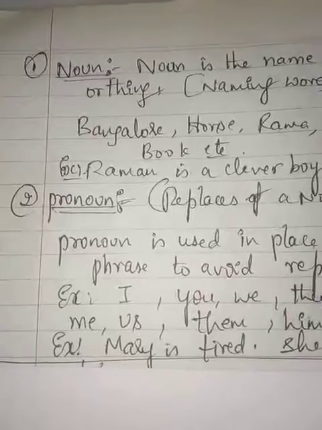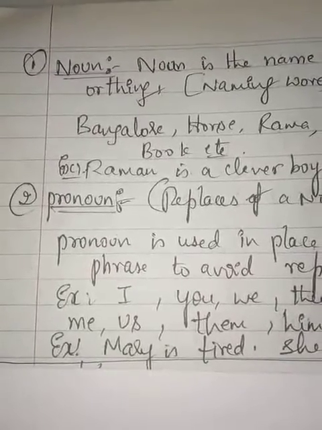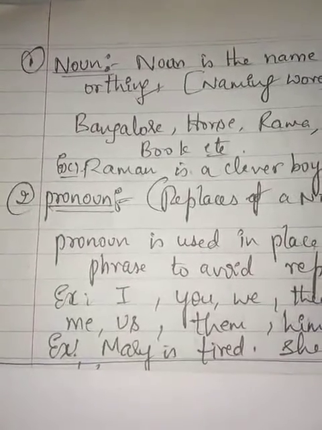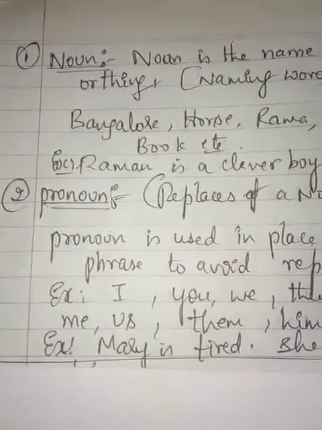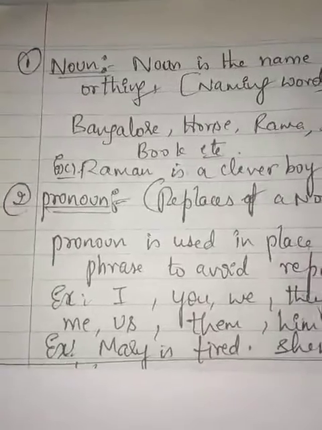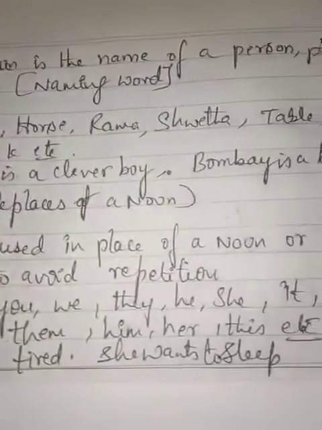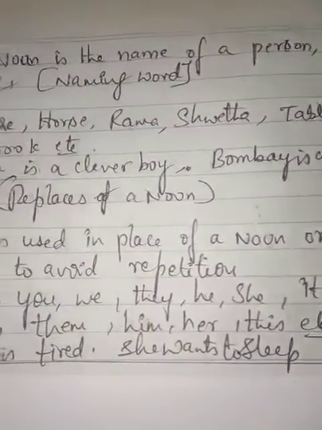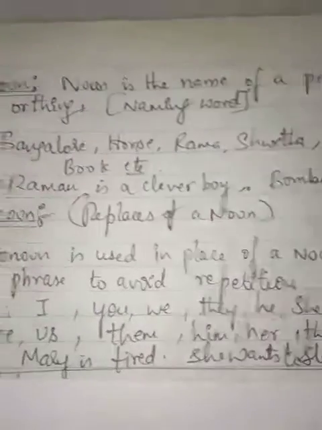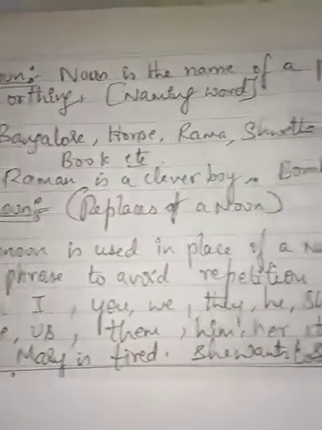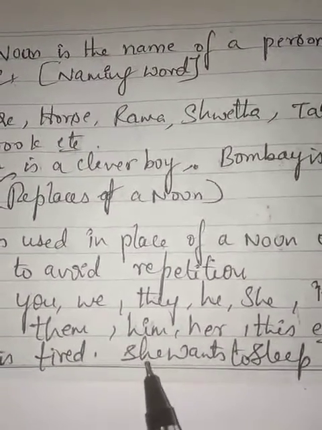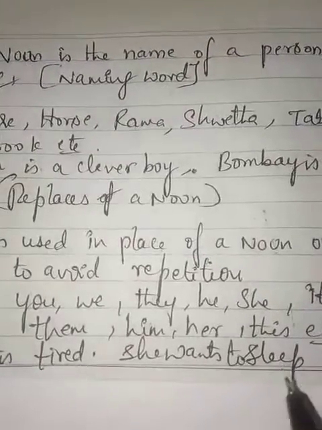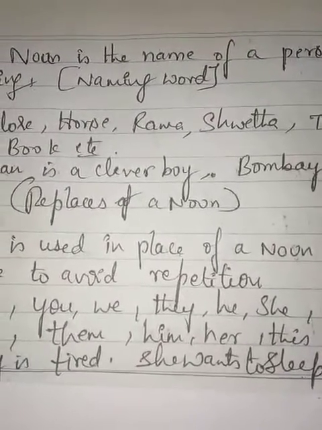Example, Mary is tired. She wants to sleep. This is the example for pronoun. Instead of saying Mary is tired, Mary wants to sleep, we can say Mary is tired, she wants to sleep. Here the pronoun she is being used.